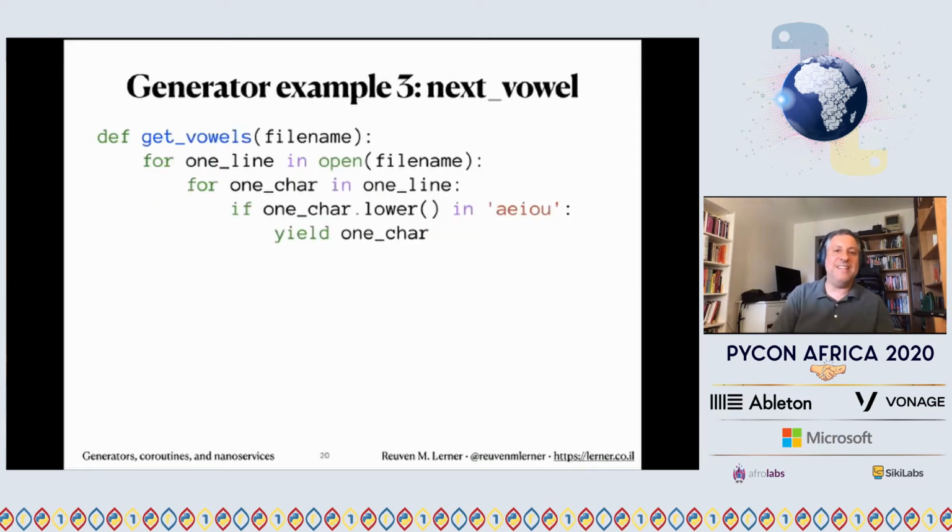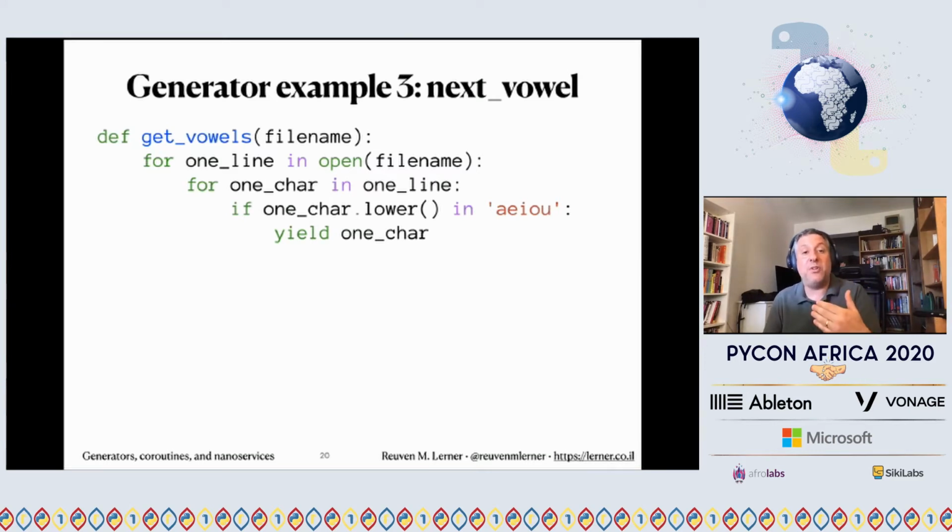Next example, next vowel. So what I can do is define get_vowels that'll run on a file name. I'm going to open the file, and I'm going to read through each line because that's how we iterate through files. And then I'm going to iterate over each character in the line one at a time because one line is a string. And then I can say if the current character, lowercase, is a, e, i, o, u, a vowel, then yield it. What happens if it's not? Then we go to the next one, next character.